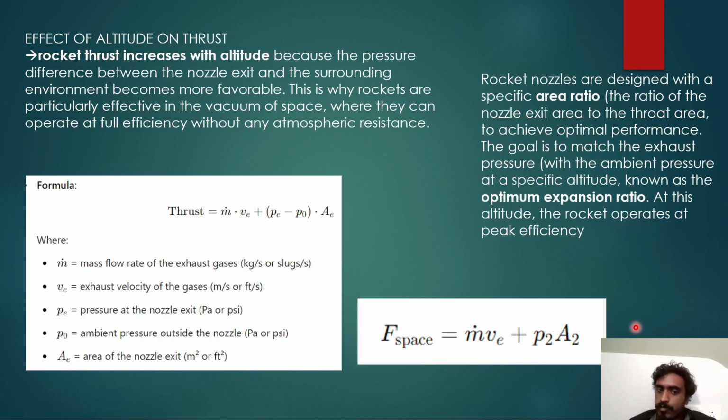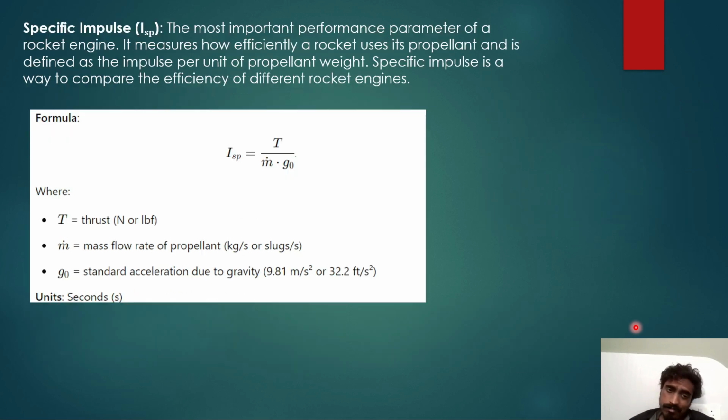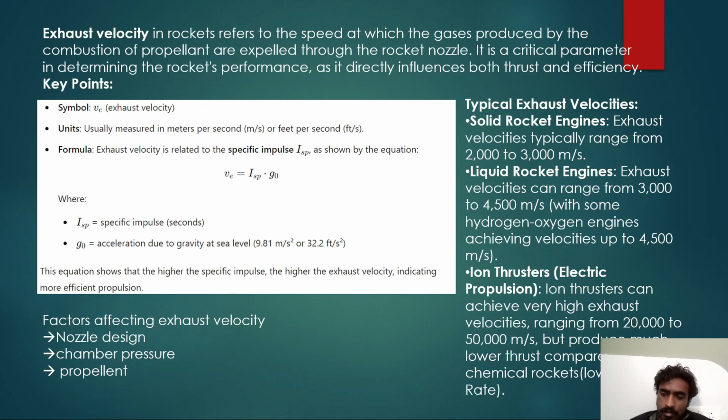What is thrust? m into v. Velocity is very large in ion thrusters because the propellant is charged and propelled outwards. I'll come to that also. But the mass flow rate is very small, so even though the exhaust gases exit at such high speeds, the thrust is still very low.